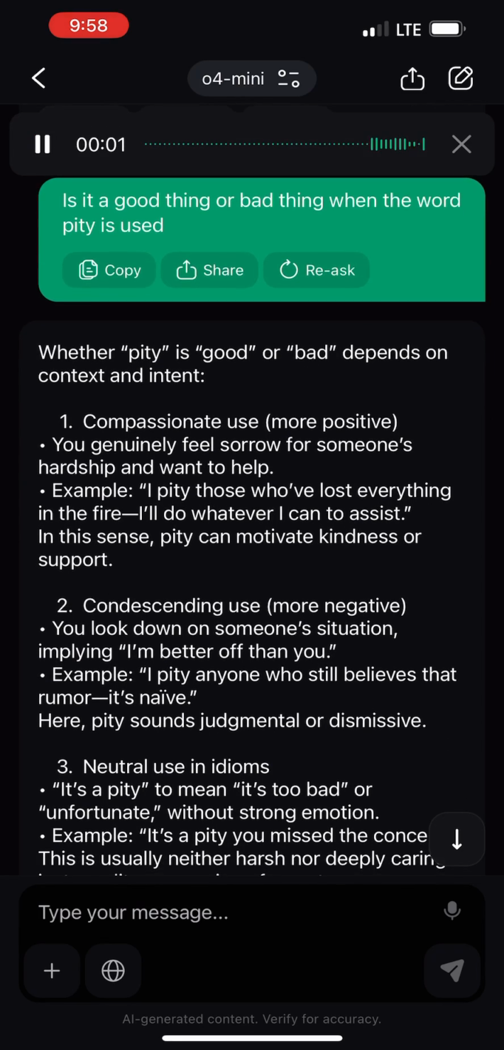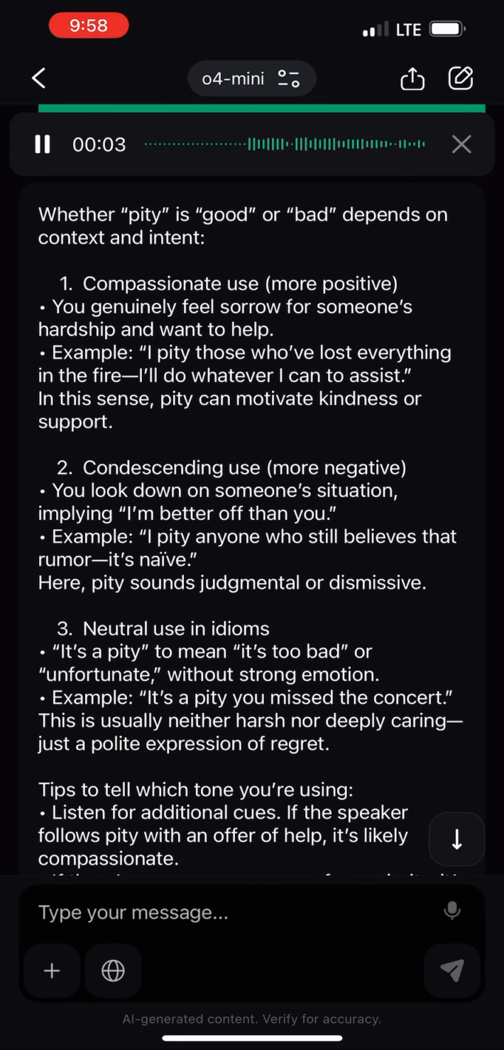Whether pity is good or bad depends on context and intent. 1. Compassionate use, more positive. You genuinely feel sorrow for someone's hardship and want to help. Example: I pity those who've lost everything in the fire. I'll do whatever I can to assist. In this sense, pity can motivate kindness or support.